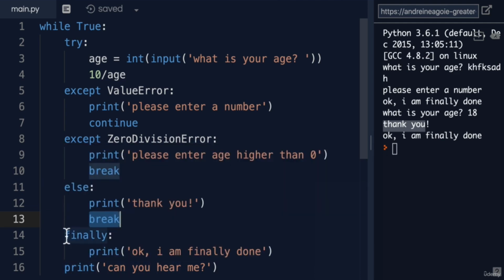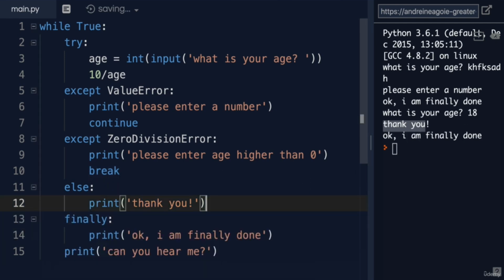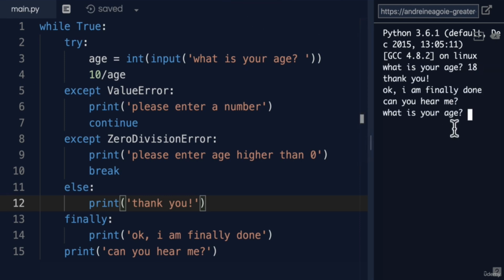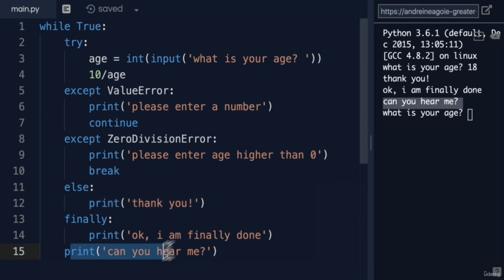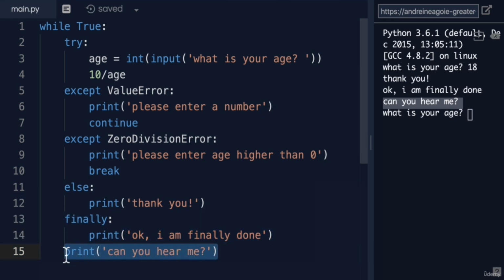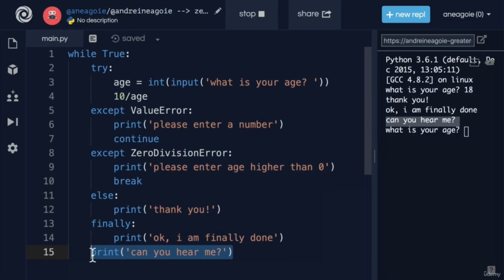But then finally, okay, finally is done. If we didn't have this break statement here, and I click run and give it 18, oh boy, finally. This print finally gets printed because we don't break out of here, and then we run this line. Hopefully that makes sense. That was a bit of a trick question, but you're starting to get the hang of it. I'll see you in the next video.